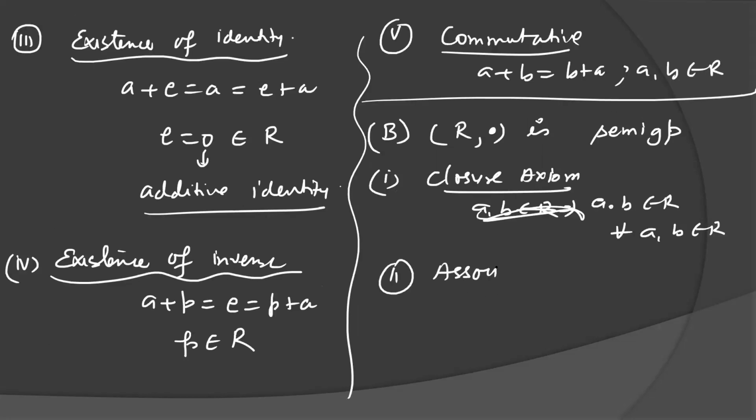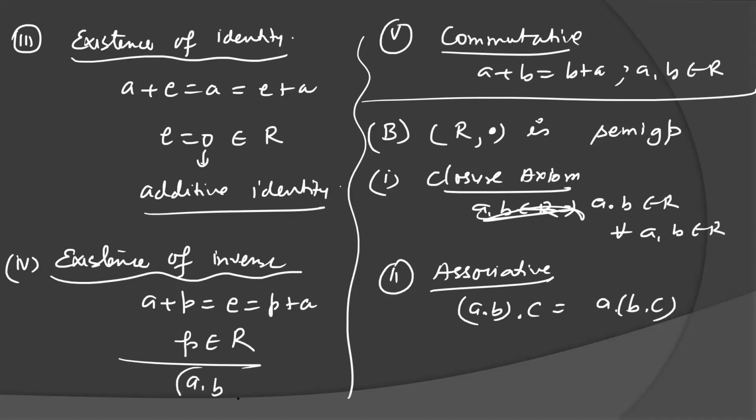Associative, because in the semigroup associativity also holds: (a into b) into c is equal to a into (b into c). Now I am using this notation, a into b I am writing as ab. Understood that it is multiplication. For every a, b, c belongs to ring R. For the third property I am taking capital C. I have already taken A and B.